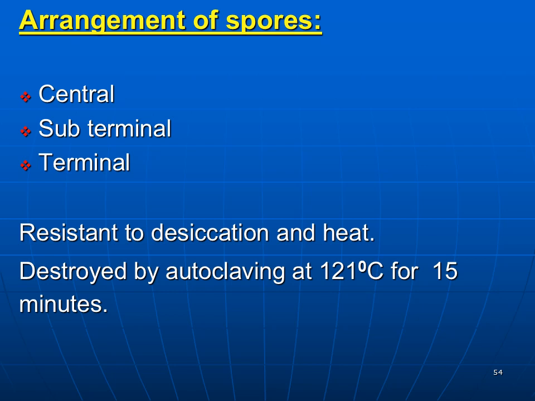So, the arrangement of spores. The spores may be in the center of the bacteria, which are known as central spores. The spores may be subterminal, that means just below the terminal part of the bacilli, and the spores may be terminal, that is, at the terminal part of the bacilli. So according to the arrangement: central spores, subterminal spores, and terminal spores.